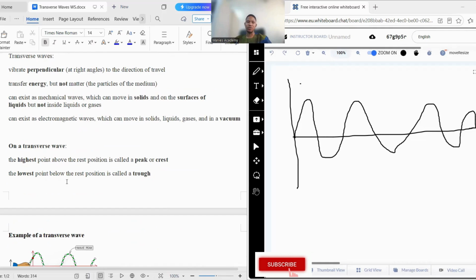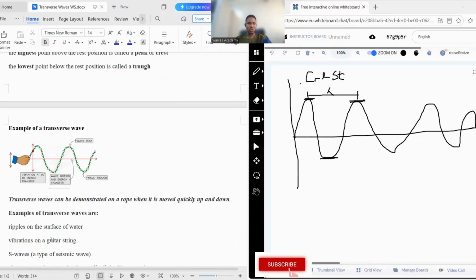So on a transverse wave, the highest point here is what we call the peak, or we call it the crest. This is the highest point here. This is the crest or peak, crest in this way. While here is what we call the trough. That is a transverse wave. And in this transverse wave here, the distance between one crest to the other is what we call wavelength. The distance from this position to this position is what we call wavelength, with a symbol of lambda. So this is what we call a standing wave, and this standing wave shows a transverse wave.